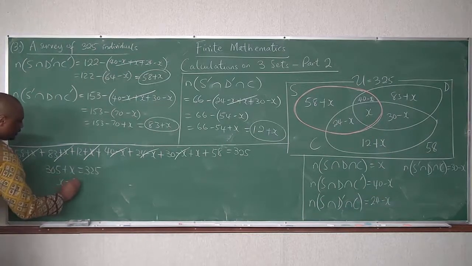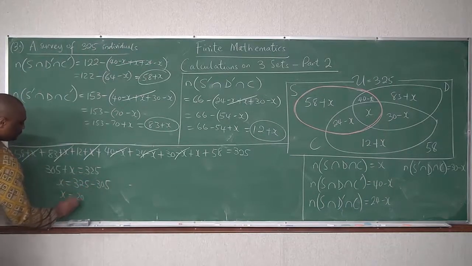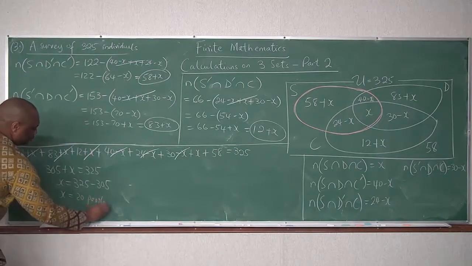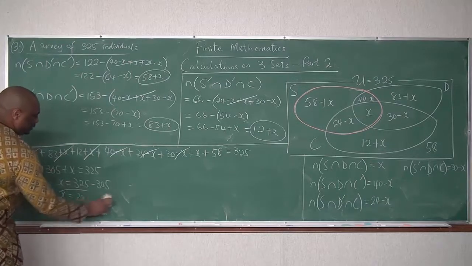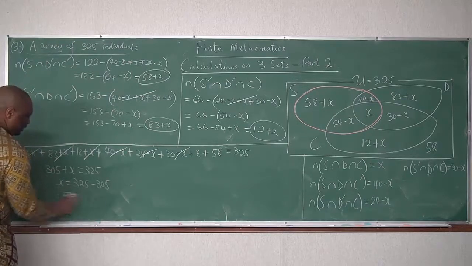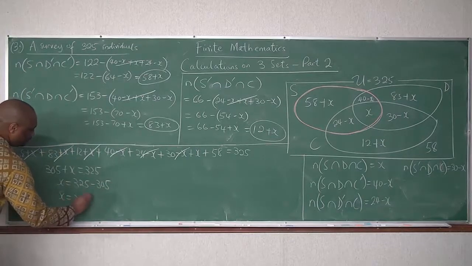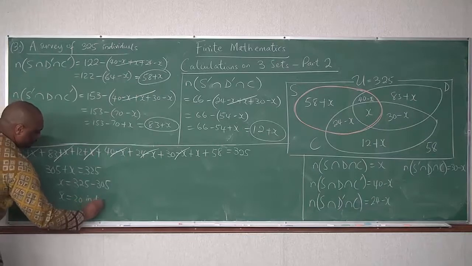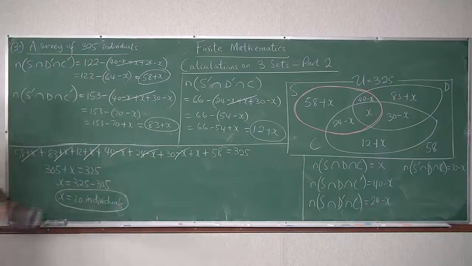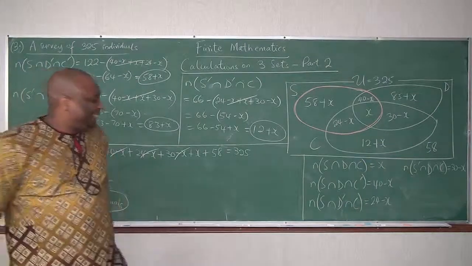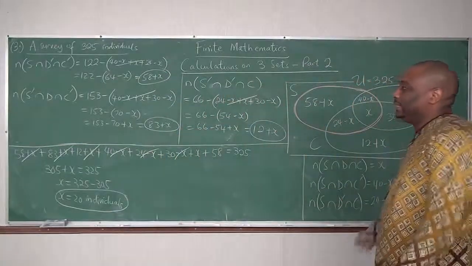So our X is 325 minus 305, which is 20 individuals, since they told us individuals. Please make sure you put the unit, individuals. If you just put 20, it could mean 20 shoes, $20, or 20 calculators.